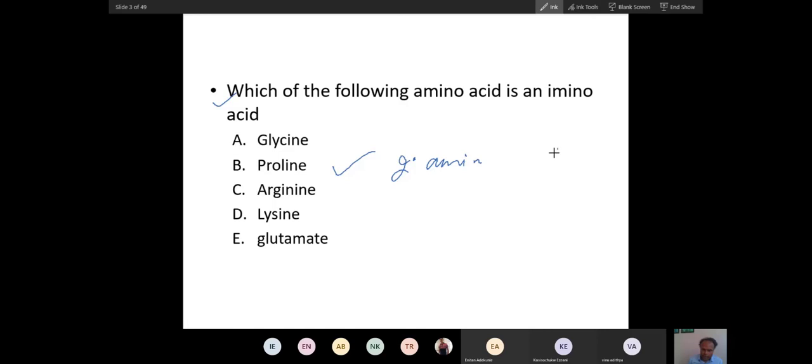All other amino acids are alpha amino. This is also alpha amino. This is also alpha amino. All are primary alpha amino. This is called secondary alpha amino.